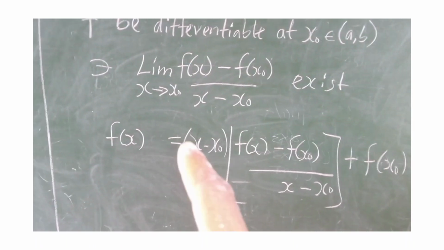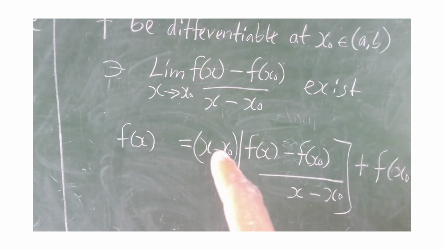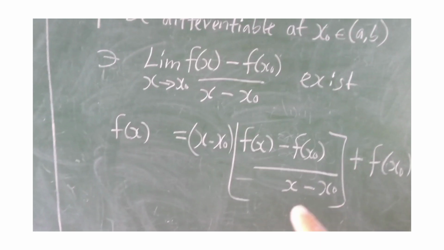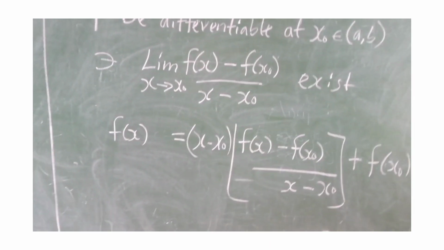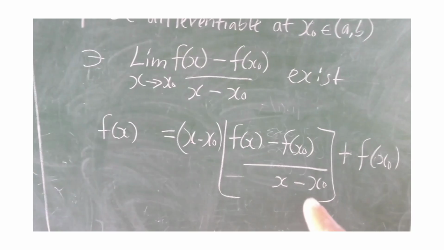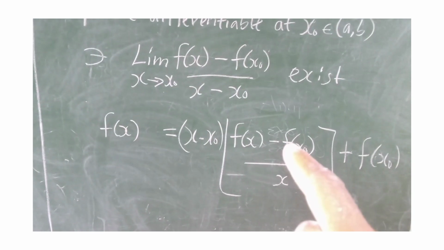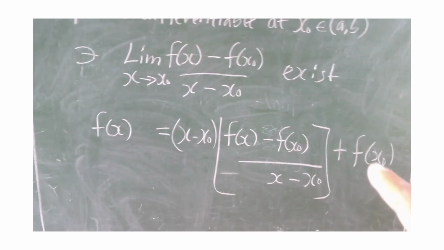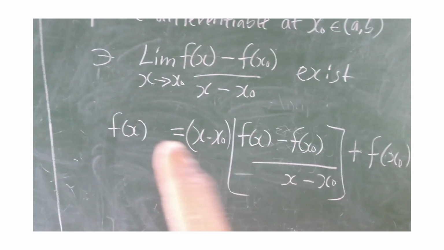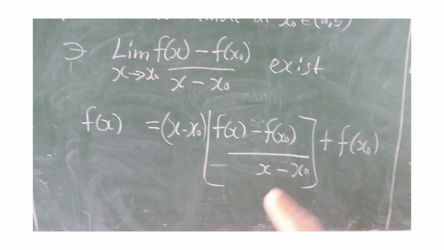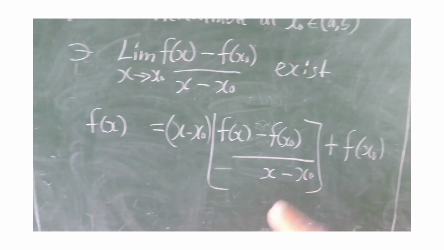If I also multiply by x minus x naught divided by x minus x naught, I will still have f of x, because these cancel each other. The f of x naught can cancel the f of x naught, and then minus f of x naught cancels plus f of x naught. So I am still left with f of x equals f of x. In this case, I've not made a mistake.